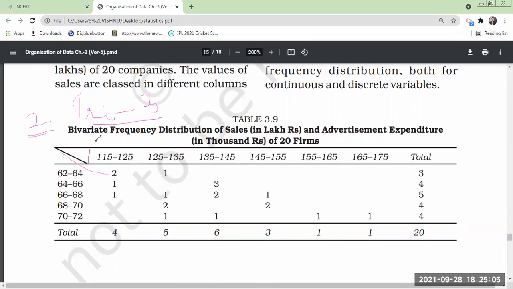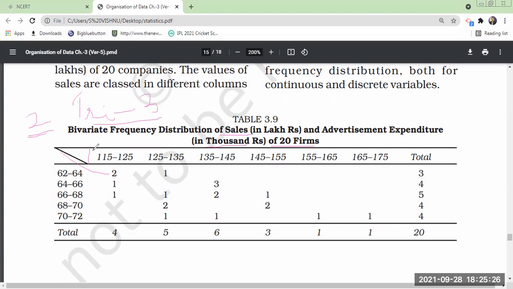You can check. See, bivariate frequency distribution of sales in lakh rupees and advertisement expenditure in 1,000 rupees of 20 firms. See, 20 firms are given whose advertisement expenditure is shown in tabular form.